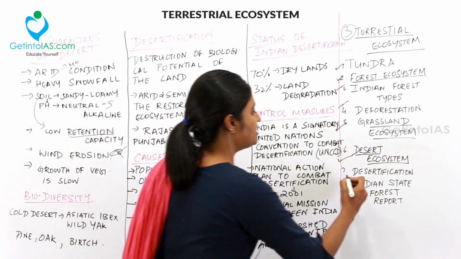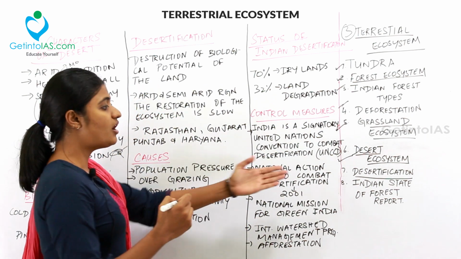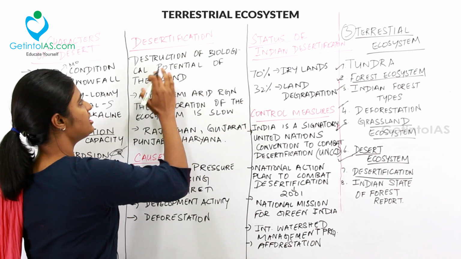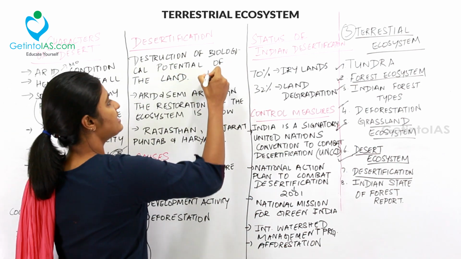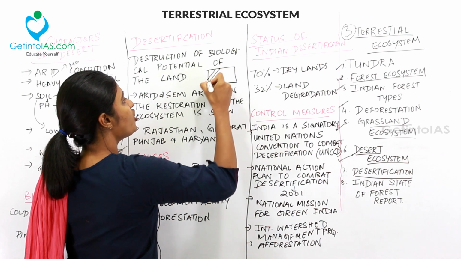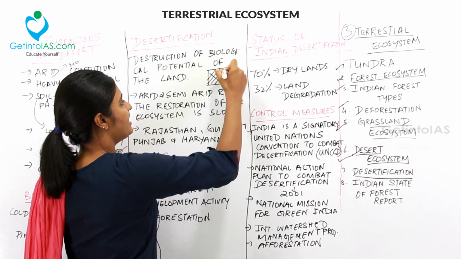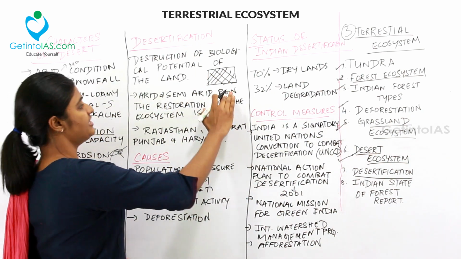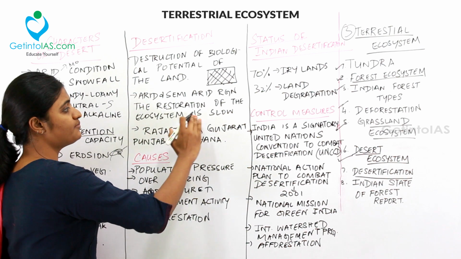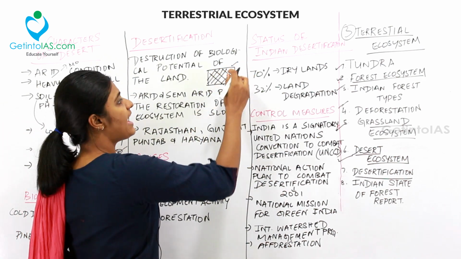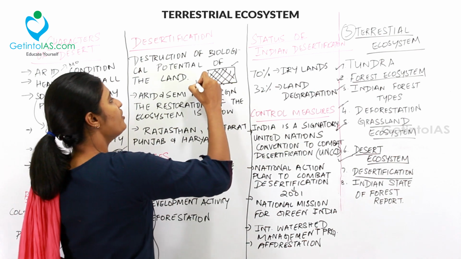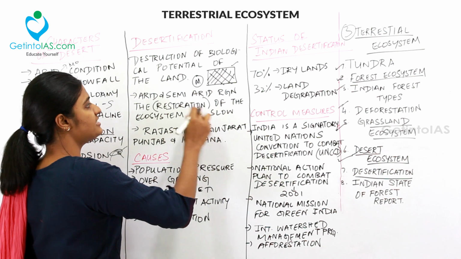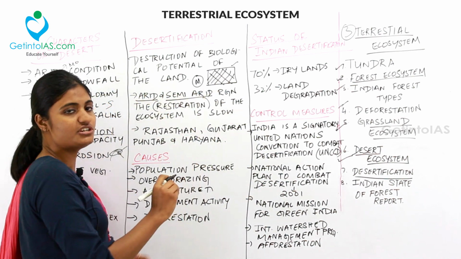Now let's move into the desertification topic. So what is desertification? Desertification is the destruction of biological potential of the land. So if there is a land over here, you destroy the potential of this land, and hence this is called desertification. In arid and semi-arid regions, the restoration of the ecosystem is slow because an arid or semi-arid region won't have moisture content in its atmosphere, and hence the restoration capacity of this arid and semi-arid region is low.